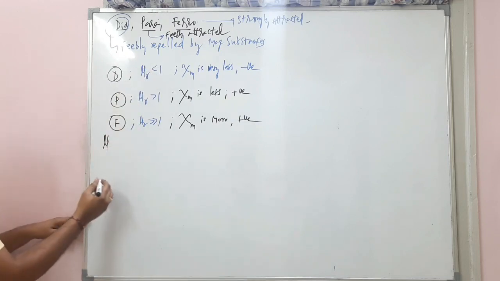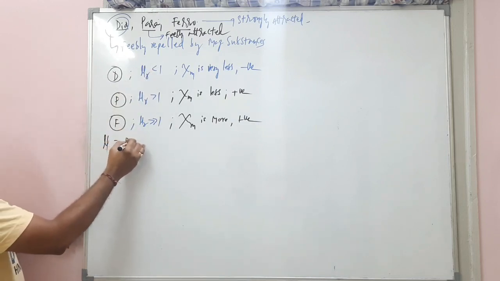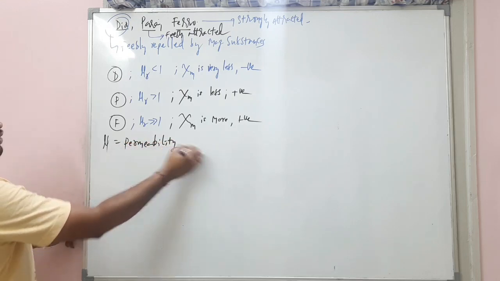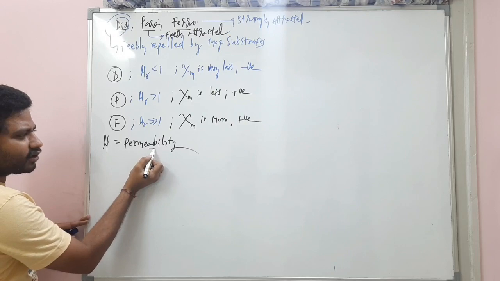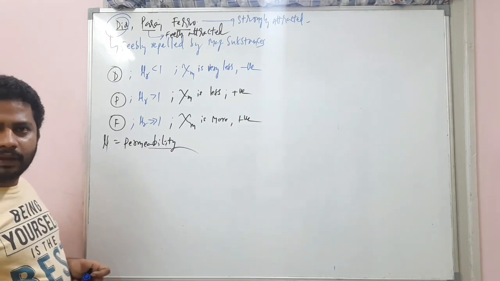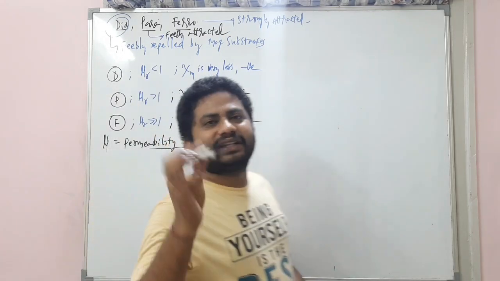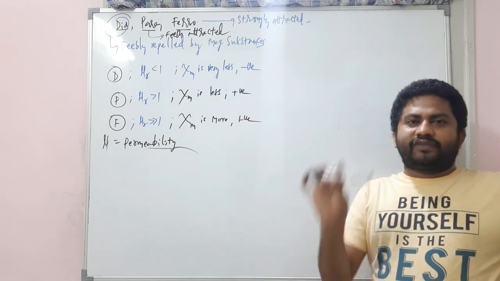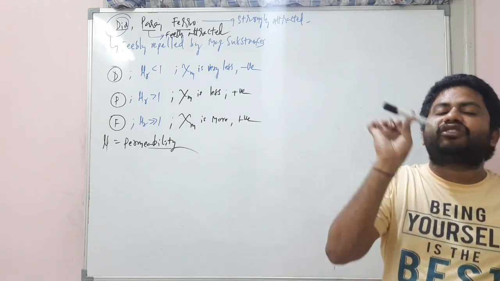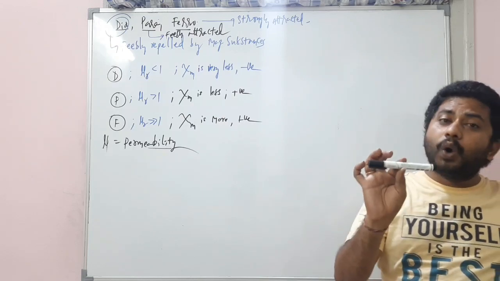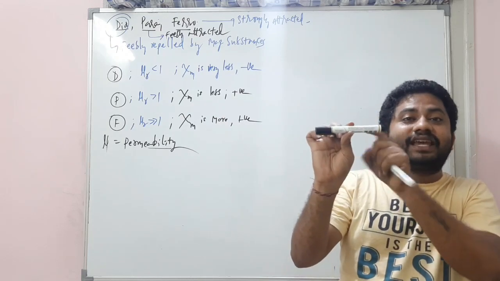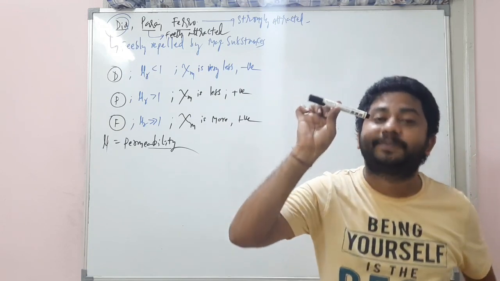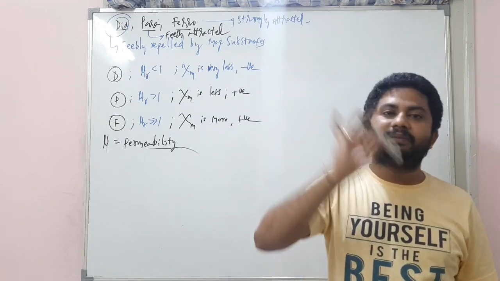So mu is called permeability. Students, look at this. This is called the ability actually. Imagine you have a magnetic substance, imagine this is an iron bar. When it is kept in the magnetic field, how able it is to pass the magnetic field lines through it, that's its property called permeability.